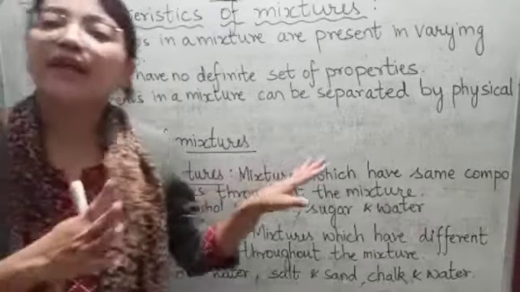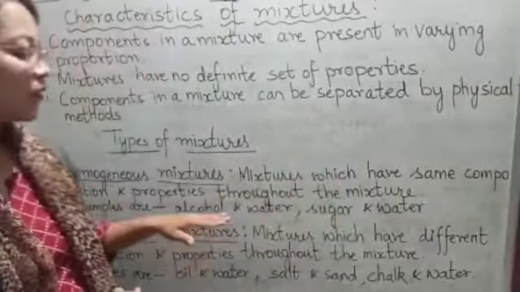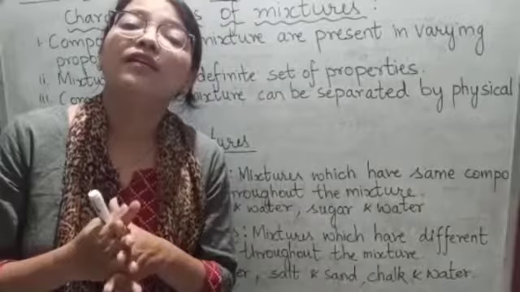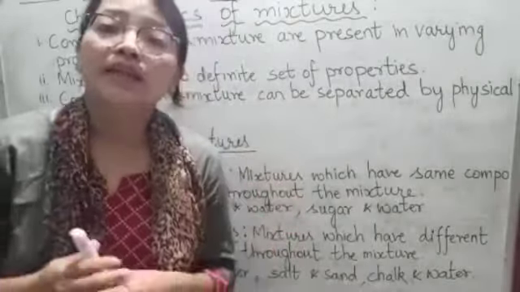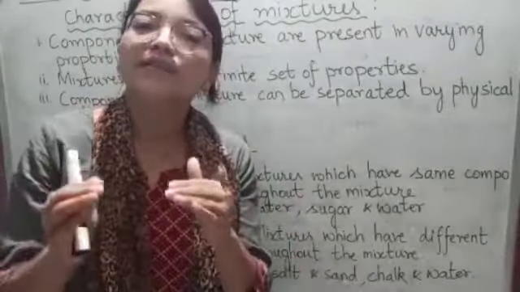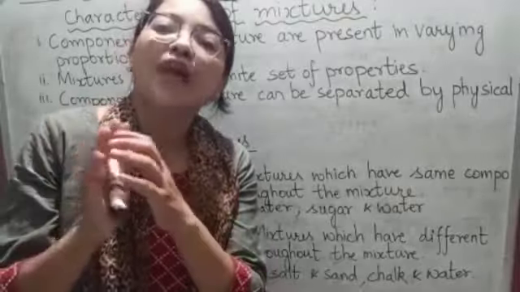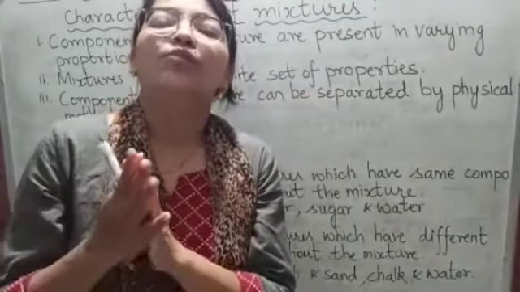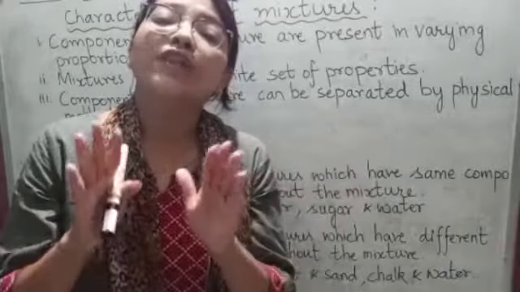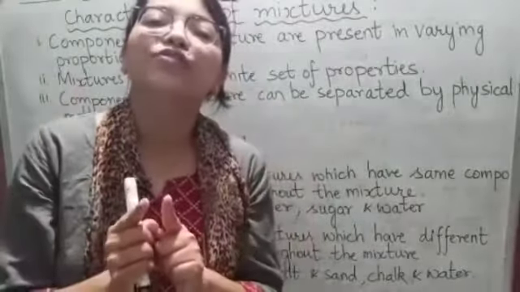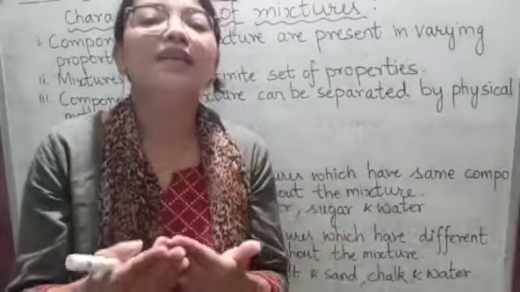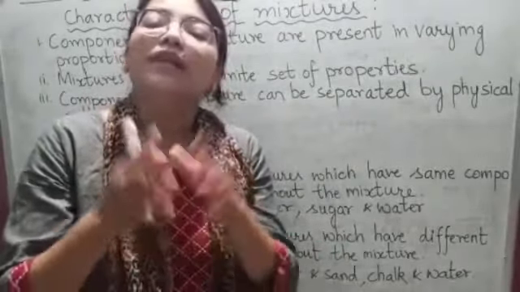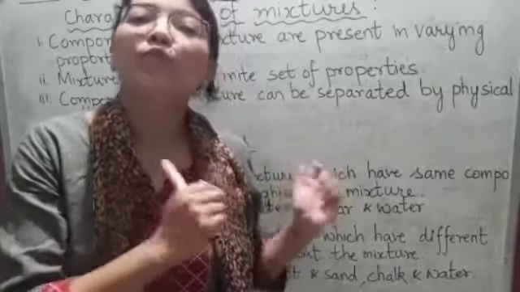Let me explain this with an example. Alcohol and water. Air. What is air? Air is a mixture of gases, and we cannot see particles or different types of gases in the air. They have the same composition and properties throughout the mixture. That means we cannot see different particles in the mixture, so that mixture is known as a homogeneous mixture.